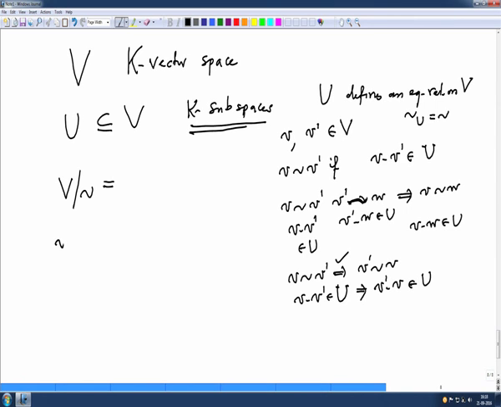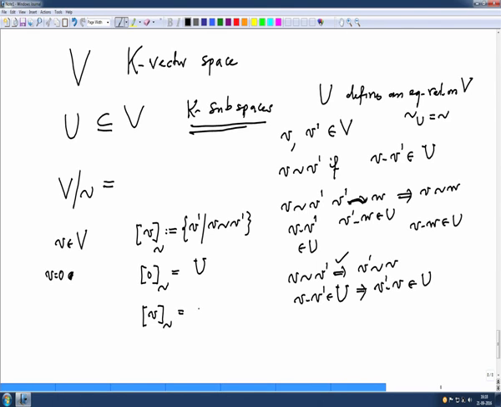If you fix v in V, the equivalence class of v under tilde is by definition precisely all the vectors in V which are related to this given v. So that means all these v prime such that v is related to v prime. These are the equivalence classes. For example, if v is 0, then what is the equivalence class of 0? That is precisely U. For arbitrary v, what is the equivalence class of v?